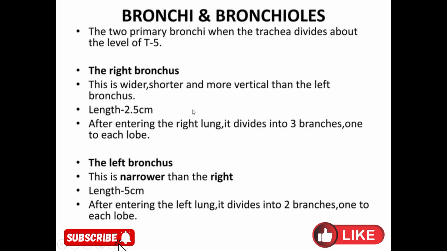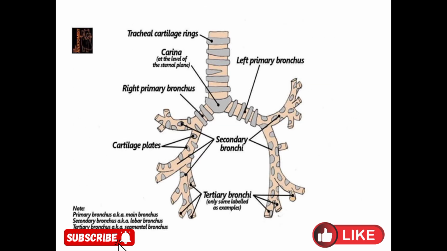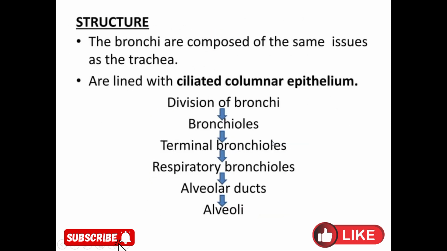After entering the right lung, it divides into three branches, and the right lung is composed of three lobes. Each branch enters into its respective lobe. The left bronchus is narrower than the right, its length is 5 centimeters, and it is present somewhat horizontally. After entering the left lung, it divides into two branches. As we know, the left lung has two lobes. In this diagram, you can easily see the right bronchus having three branches, 1, 2, and 3. And this is the left lung having the left bronchus, with two branches and two lobes.